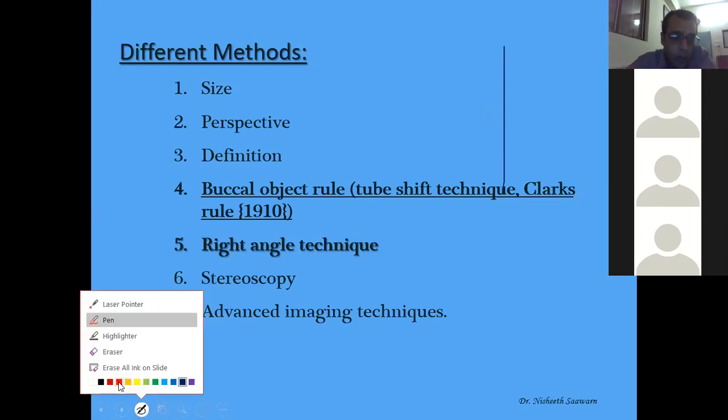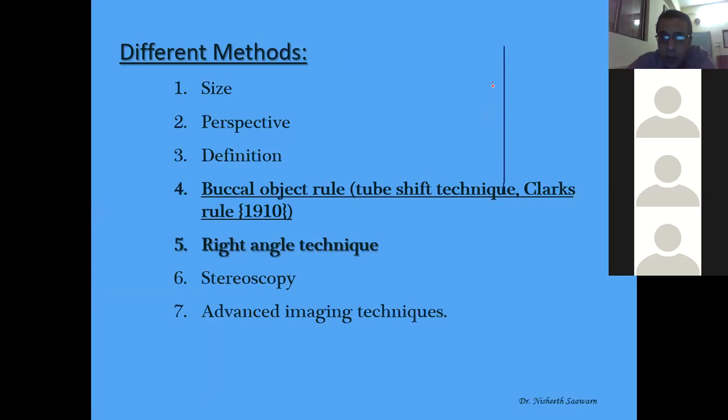I keep an object here, and this is the source of radiation. Since the object is very close to the screen, the penumbra will be very small, so there are very high chances that it will cast a very sharp image.